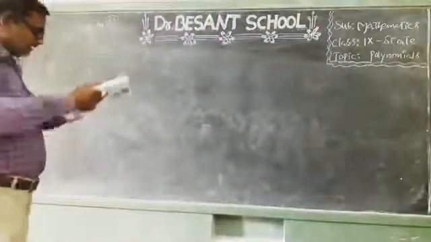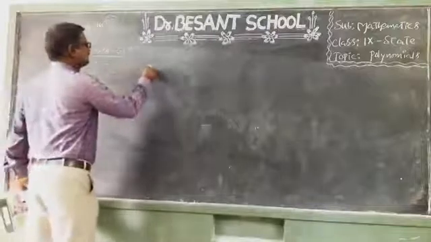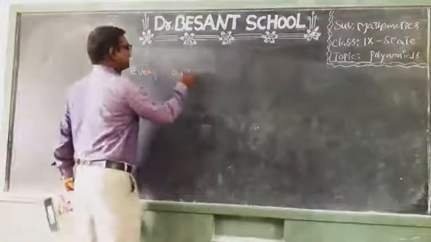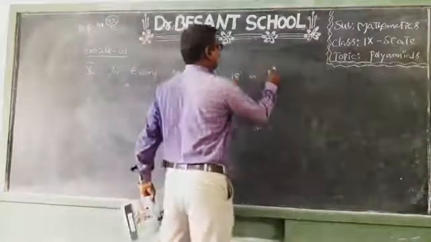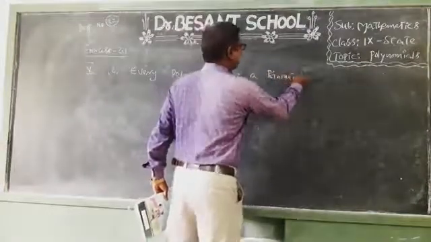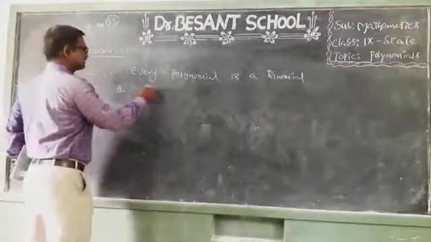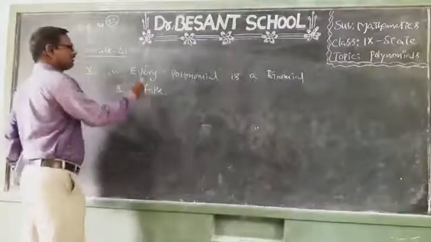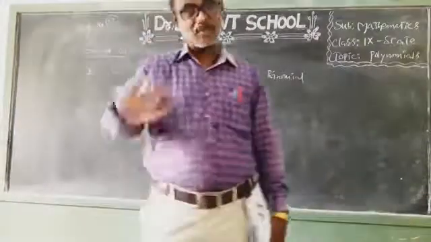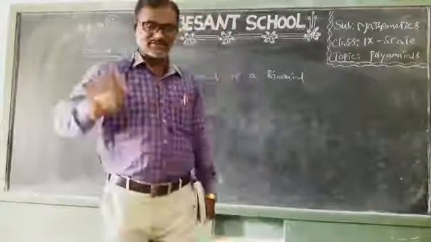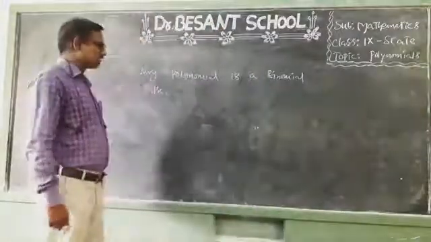Second statement: every polynomial is a binomial. See the statement, children. Which is false. All polynomials are binomials, that is wrong. Some polynomials are monomials, some are trinomials, some are multinomials. So all polynomials are not binomials.